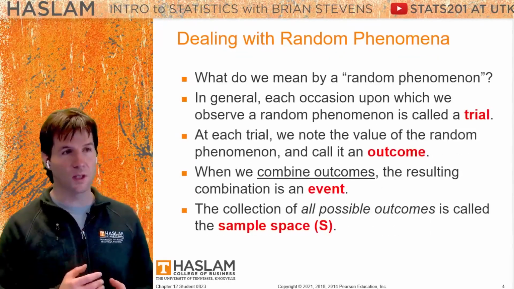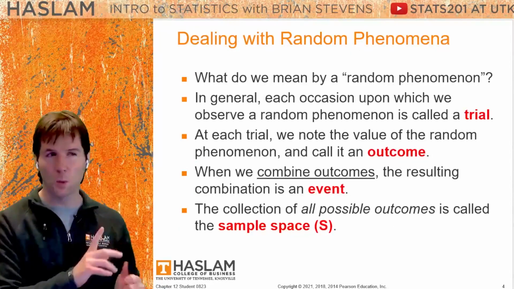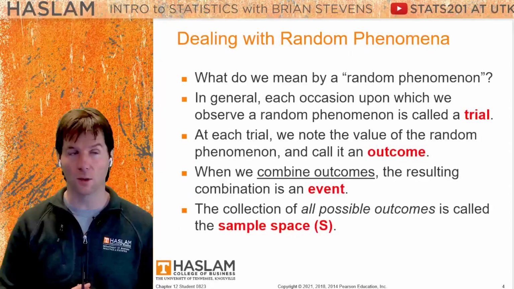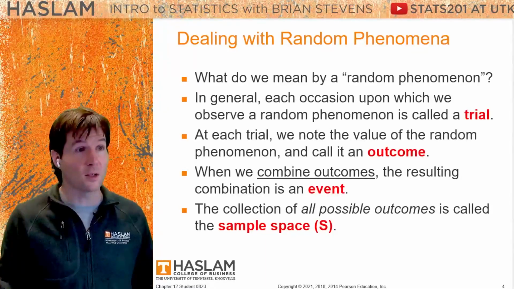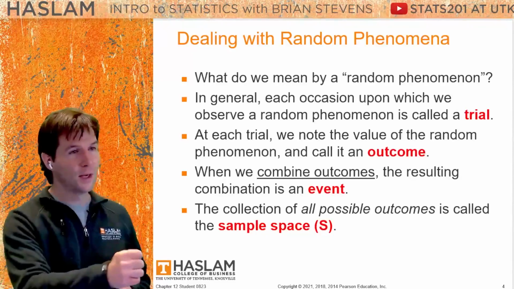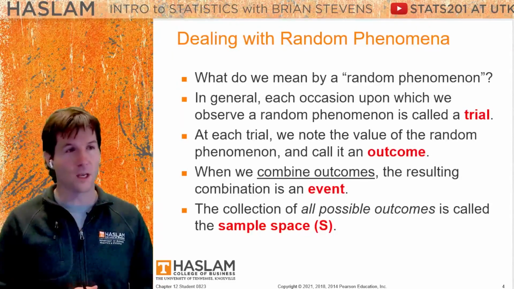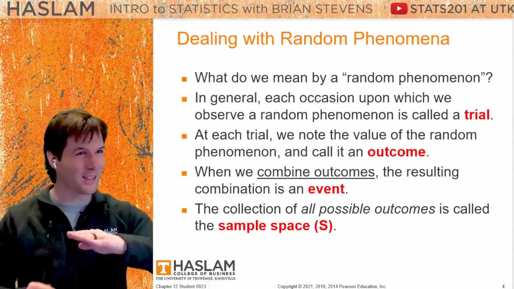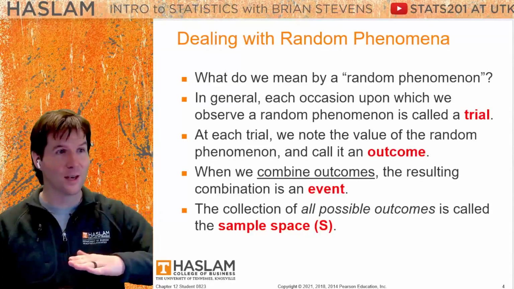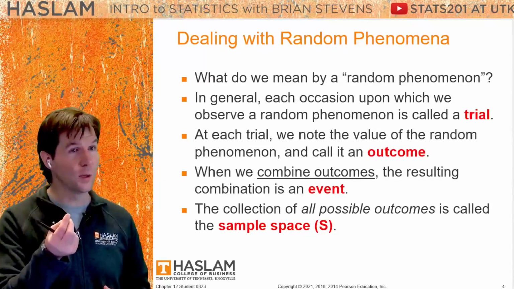Let's first look at some key terms though. Flipping the coin itself is known as a trial. If you see a word in red, write it down, put it on a note card. A trial is just when we run, or try to achieve, an outcome of a random phenomenon. Once again, flipping the coin would be the trial. And I already said it, an outcome is when the coin actually lands and you see what it is.